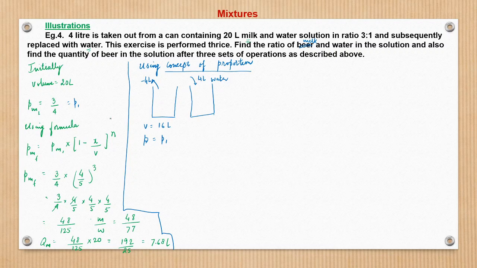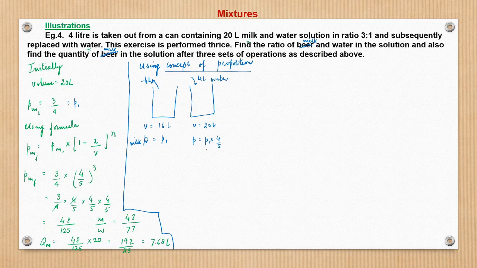Now when we add water, the volume will again be 16 plus 4, 20 liters of solution, and the proportion or the concentration of milk, we are talking in terms of milk here, will be changed. It will be P1 times, since we are adding 4 by 20, that becomes 1 by 5, so here it will be 4 by 5, right?